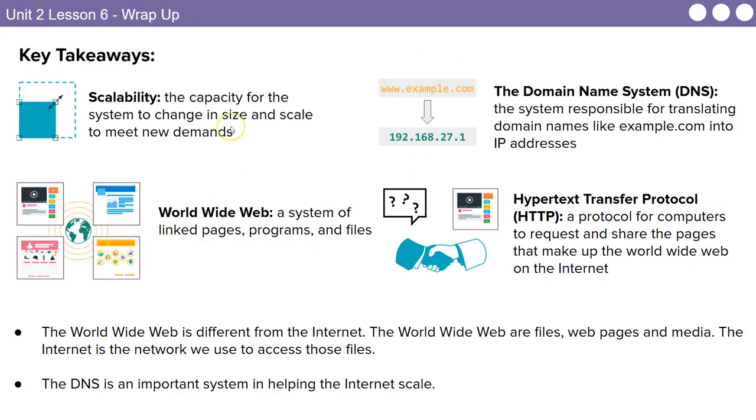People always say like the internet and the World Wide Web, they talk about them like they're one thing. They're really different. So when we talk about the World Wide Web, it's a system of linked pages, programs, and files, right? It's a part of the internet. The internet is this connection of all these routers and paths and devices that create this global link so everything can communicate. When we're talking about the World Wide Web, we're specifically talking about a system of linked pages, programs, and files, right? And this gets us into HTTP.